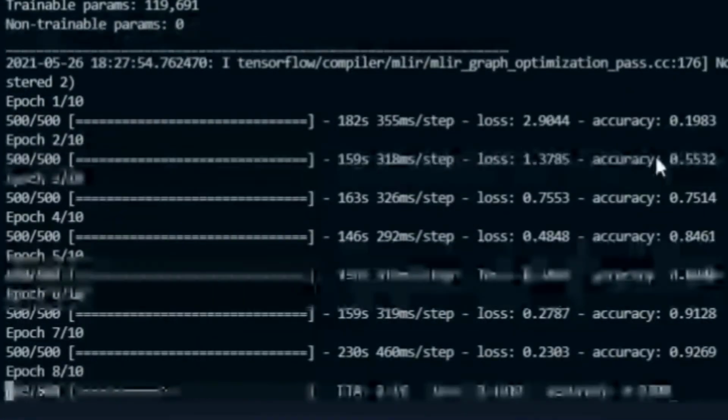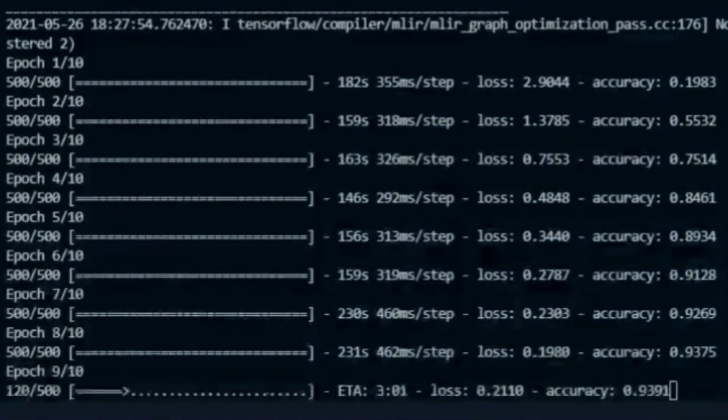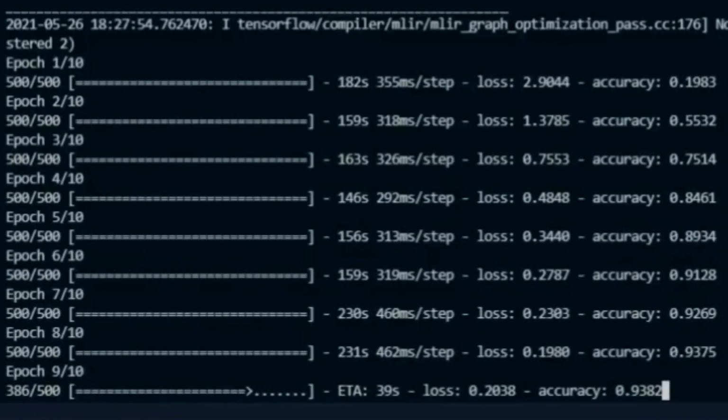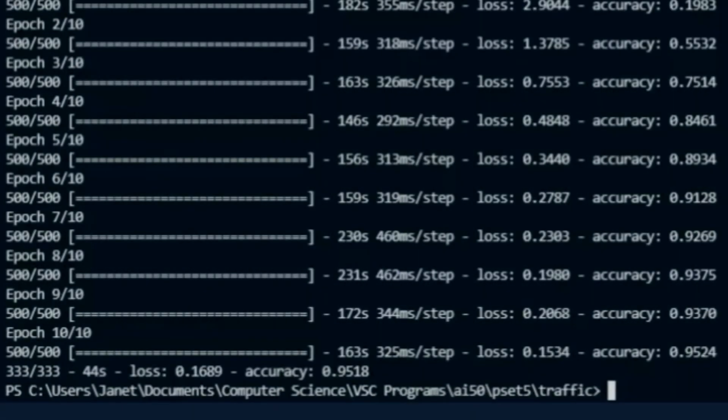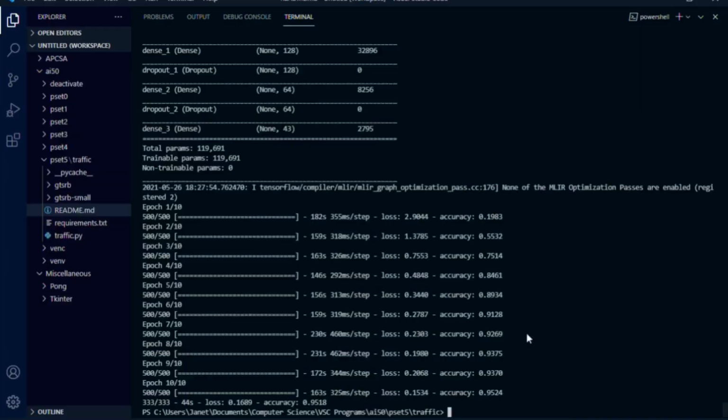I mean, it got to 0.55 in just the second epoch and 0.75 in the third epoch, so that's some pretty fast growth. Unfortunately, after that, it slows down a lot, which is what you'd expect, but at the end, it's able to reach 95%. Now that's pretty dang good, but not quite as good as my first ever run, which reached 96.38%. And that's that. I hope you liked watching my explanation of my neural network and also running it.